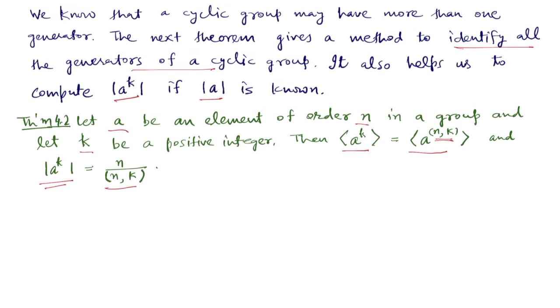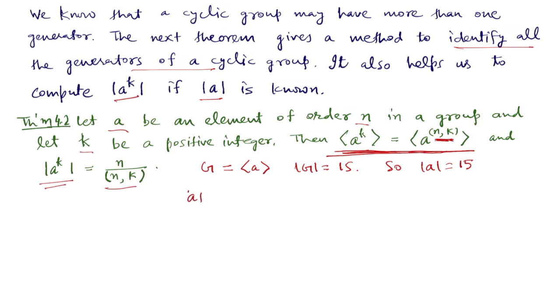Let us understand how this theorem helps us to find all the generators of a cyclic group. Suppose we have a cyclic group G generated by a, and suppose the order of G is 15. So the order of a will also be 15. Now this result says that a to the power k and a to the power GCD of n and k both generate the same cyclic group.